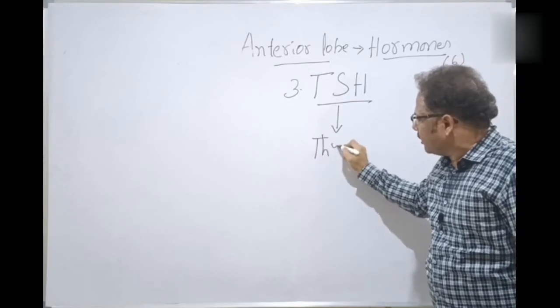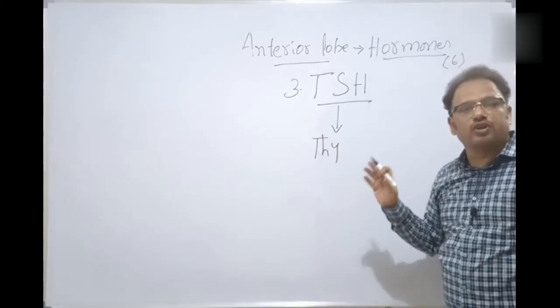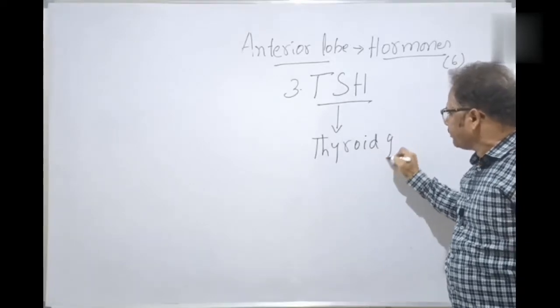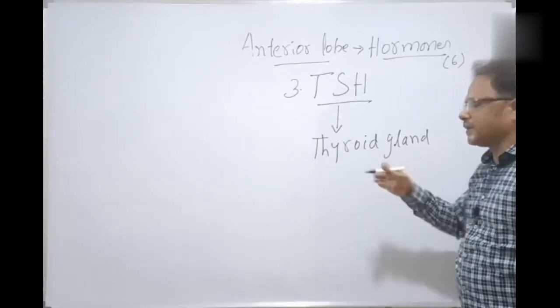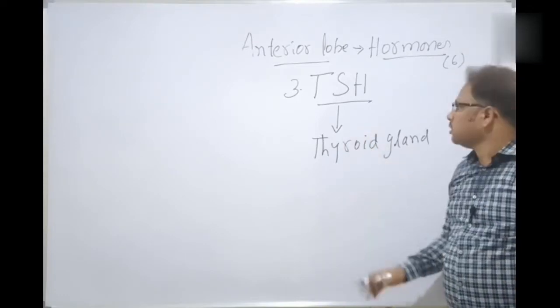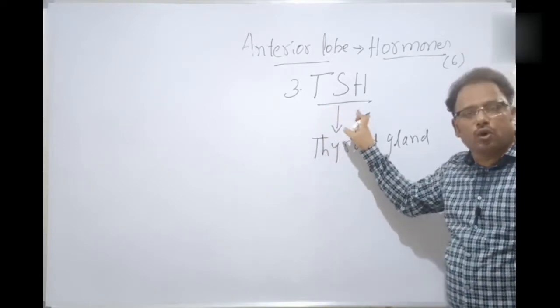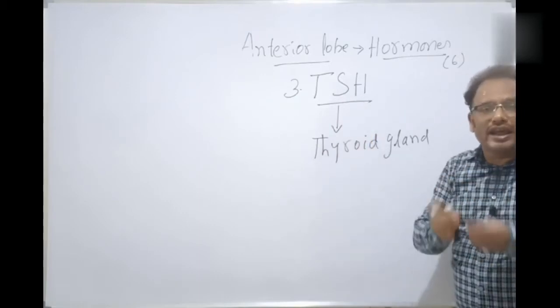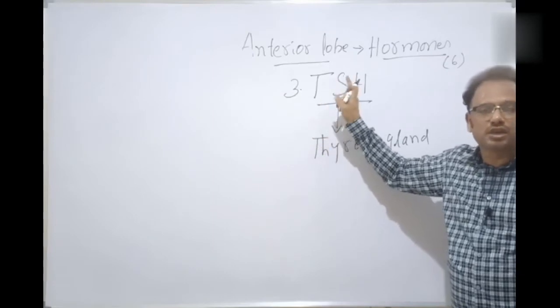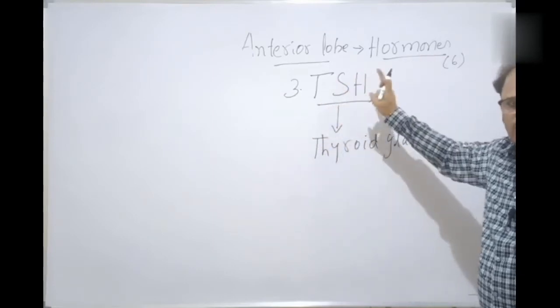The thyroid gland. The largest endocrine gland of the human body is the thyroid gland. The thyroid gland, present in the pharyngeal region, is stimulated by the thyroid stimulating hormone. As the name indicates, it stimulates the thyroid gland.